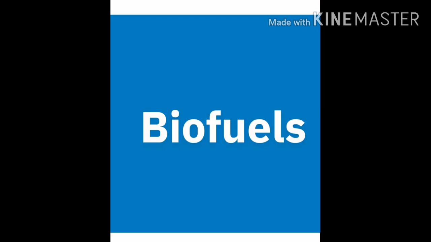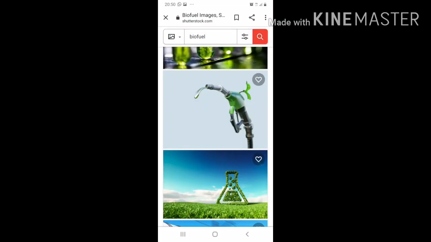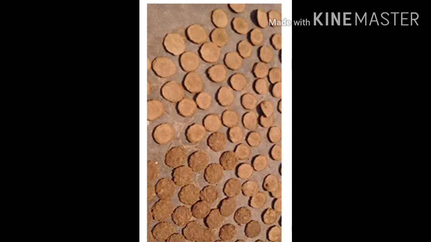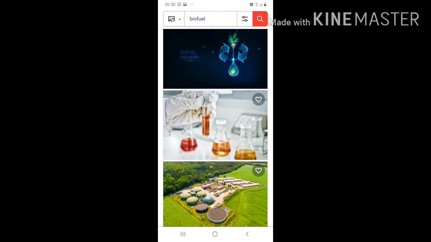Types of fuel. First one, biofuel. Fuel obtained from biomass is called biofuel. Biomass refers to living and recently dead biological matter. It can be used as fuel. It could be oils from plants, cow dung cakes used as fuel in rural areas, wood from trees, biogas obtained from cattle dung, or biodiesel obtained from jatropha plants. Biofuels are a renewable source of energy.